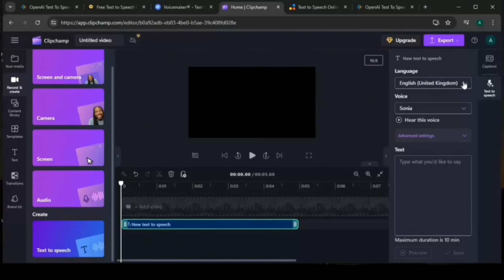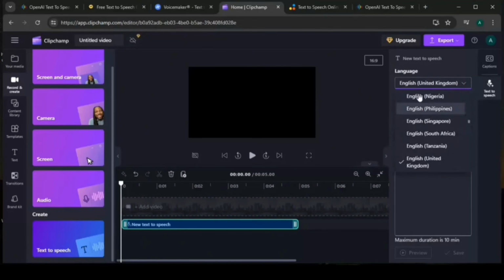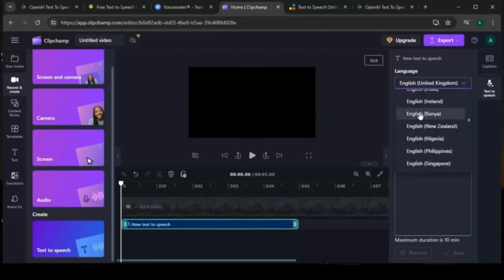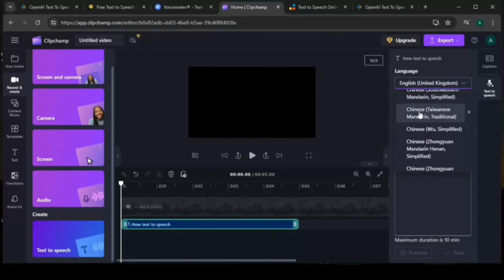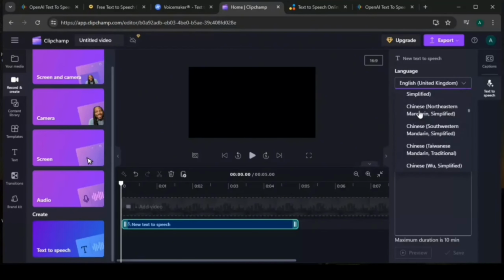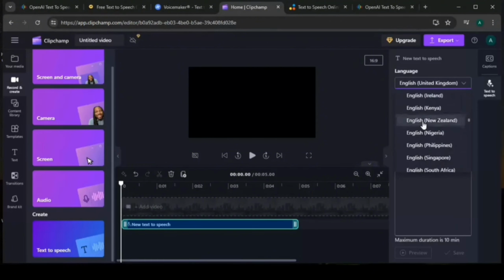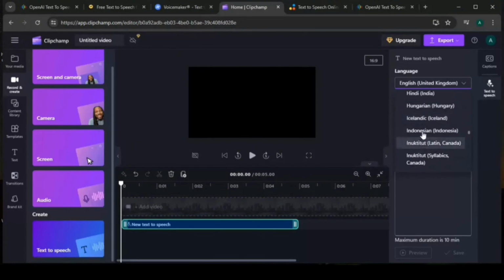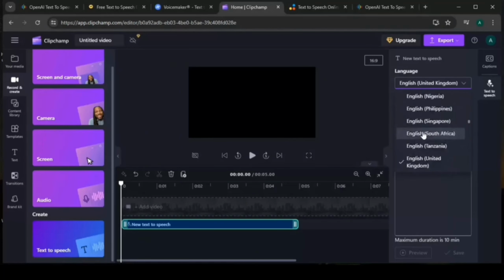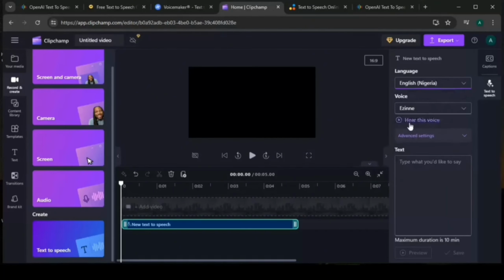I'm just going to go ahead and click on the language, so you can also see the languages that they have. They have so many English for you to choose from, and so many other languages. They have Chinese, they have Canada, Hong Kong, India, Kenya, Nigeria, Philippines, South Africa, Tanzania. They have so many languages for you to choose from. So just go through whatever list that you want. So I'm just going to maybe click on Nigeria, of course, so we can test out that one.